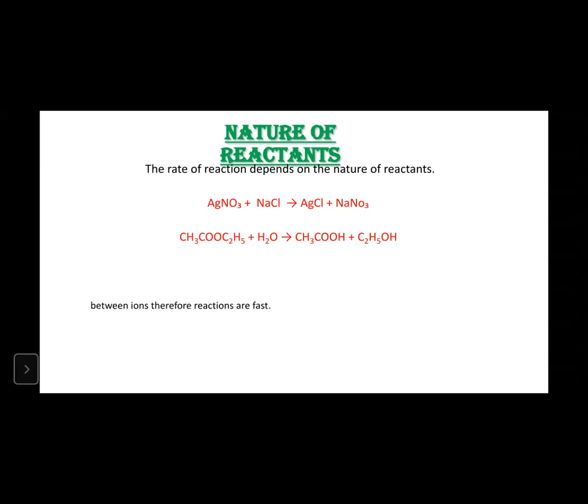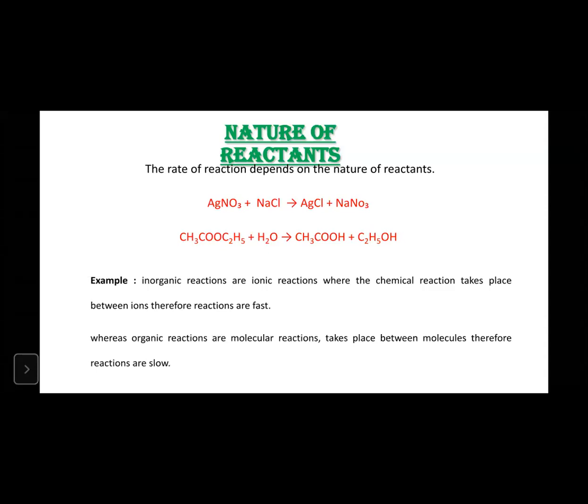Yeah, exactly. So here, inorganic reactions are ionic reactions where the chemical reaction takes place between the ions, right? Therefore, the reactions are fast. Simply replace the ions; it's in the product side also. But in the case of organic reactions, organic reactions are molecular reactions.